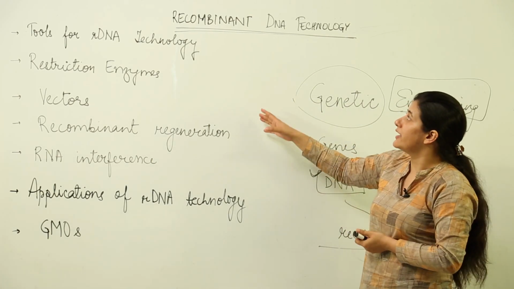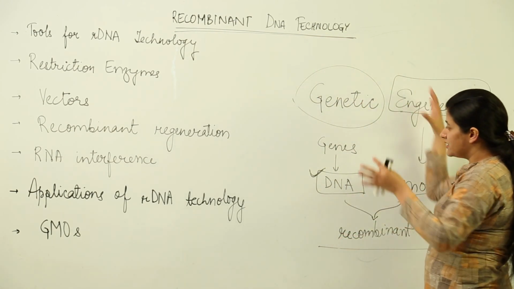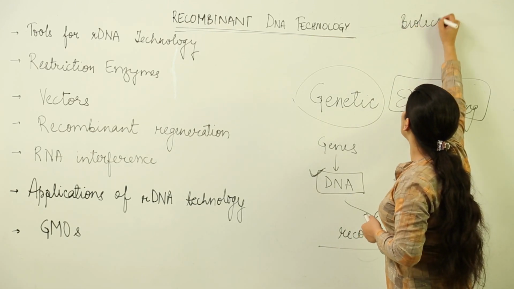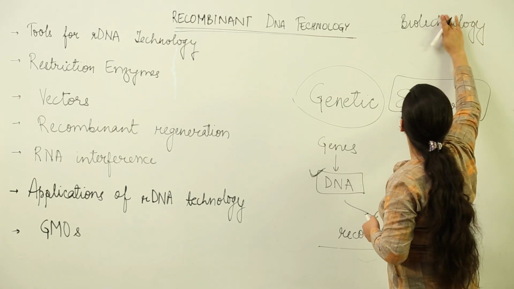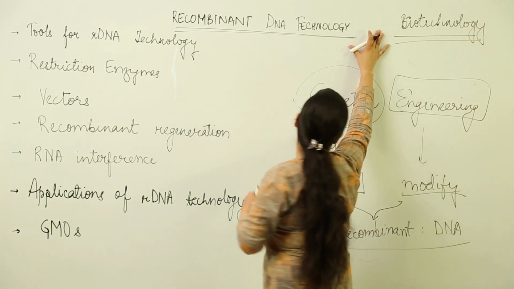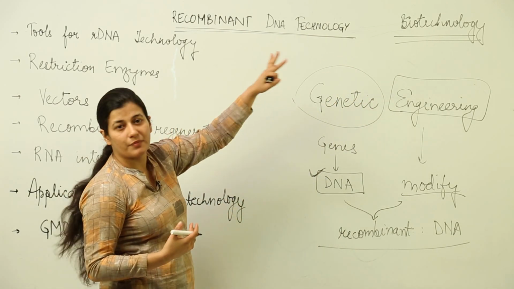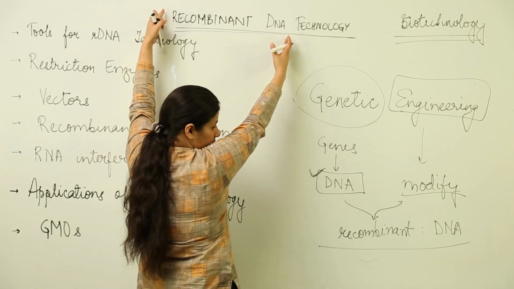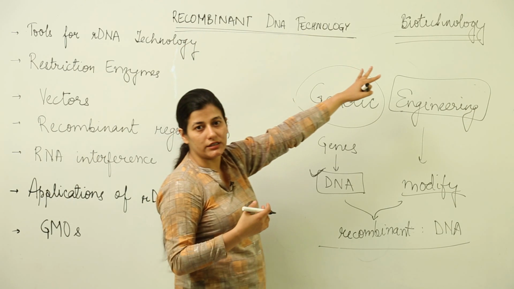your syllabus, which says that under recombinant DNA technology, first of all you have to see that this is an entire branch known as biotechnology. So we are dealing with biotechnology. You might have heard in recent times that a new branch of biology has emerged where we have biotechnology. Many people are pursuing degrees in biotechnology. So this is that branch of biology which deals with the study of recombinant DNA. Its study, its production, its applications, that all is covered under biotechnology.